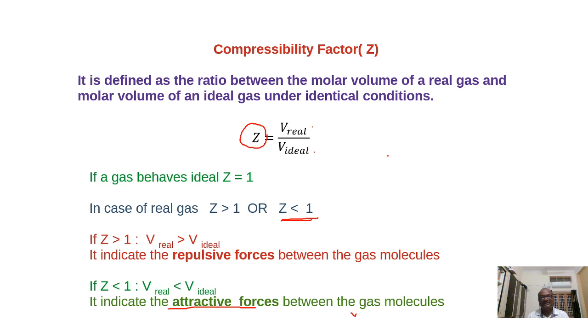If Z is greater than 1, that indicates positive deviation, and it is due to repulsive forces between the molecules. If Z is less than 1, that is due to attraction forces, and we say it is negative deviation. So with the help of this Z, we can determine the behavior of the gas, whether it is a real gas or an ideal gas.